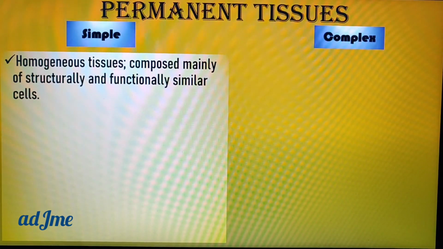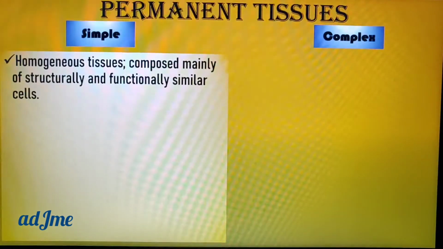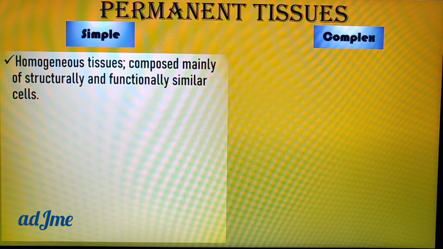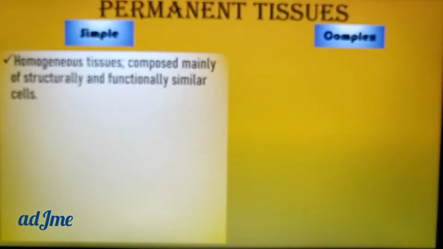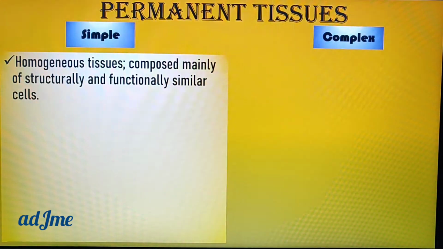They are composed mainly of structurally and functionally similar cells. But it is not so in complex tissues. Again, as I said in the introduction, this is the main difference between simple and complex. So don't confuse among yourself. That is temporary, permanent. I hope now you are aware of temporary and permanent. Now in permanent tissues we have two types of tissues: one is simple and the other is complex.